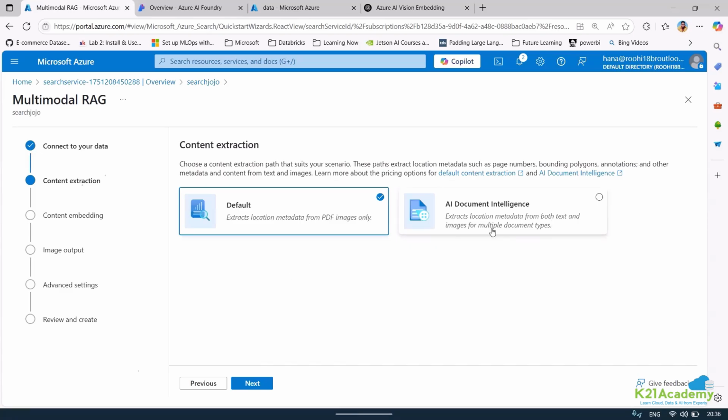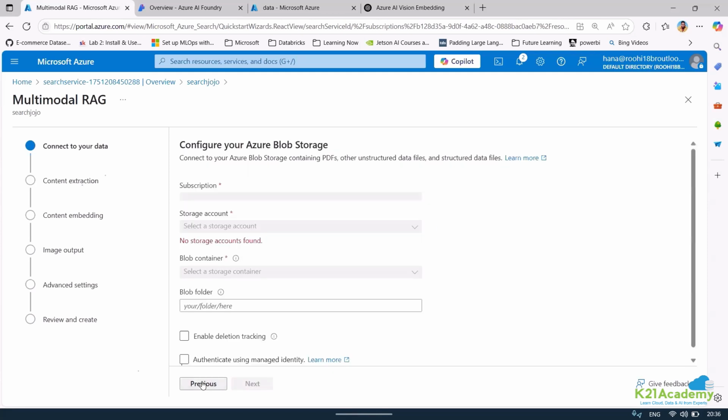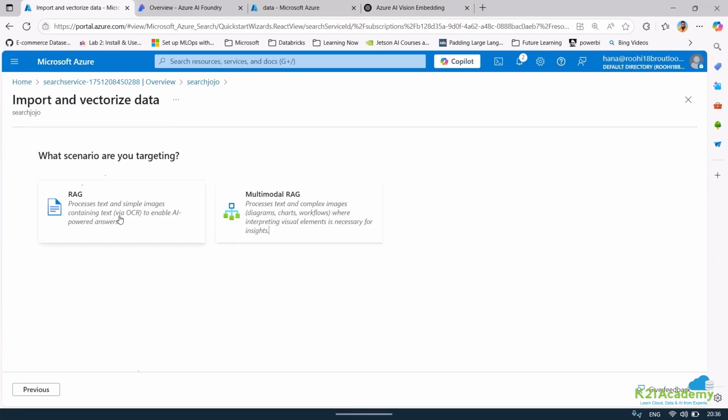Now in the RAG model, when you get an option of RAG and multimodal, Azure says they're going to use OCR, not Azure AI Vision Service. Did you see that? Yes, I saw that. Earlier, I remember, it was only Vision. That's what I read somewhere, and that's what I was trying to ask you. Did you see OCR or Azure AI Vision? Right now this is far better, multimodal RAG, diagrams, charts, everything being considered.